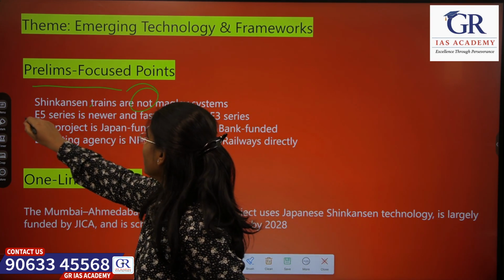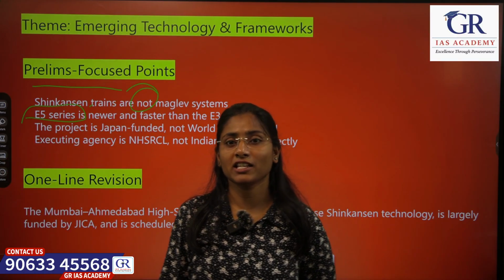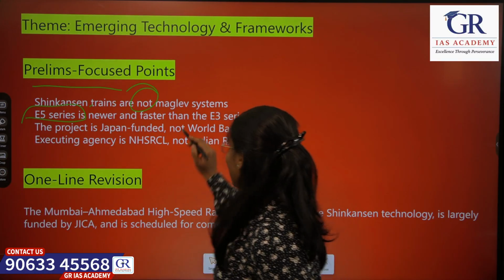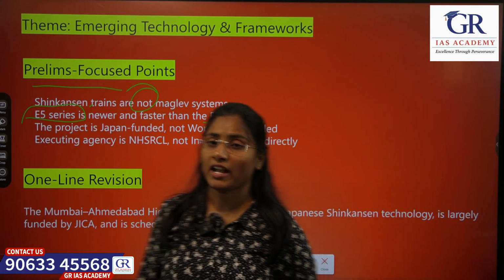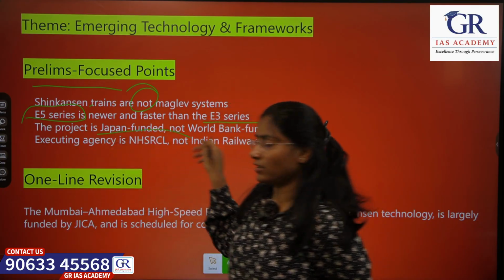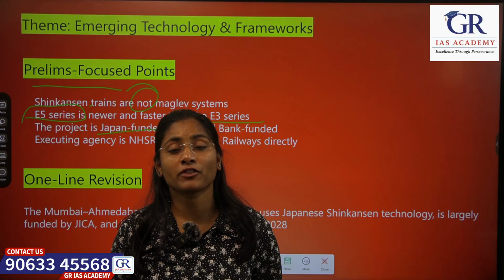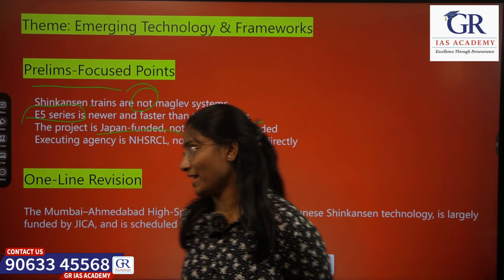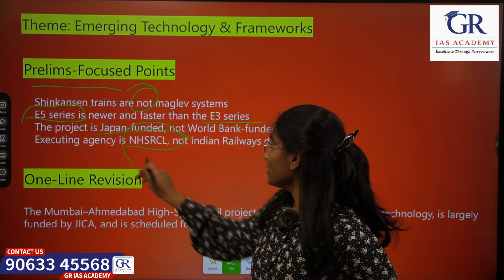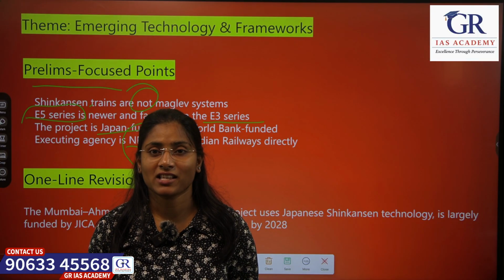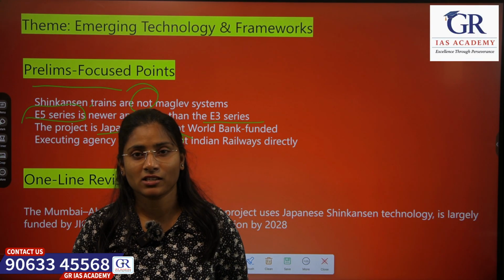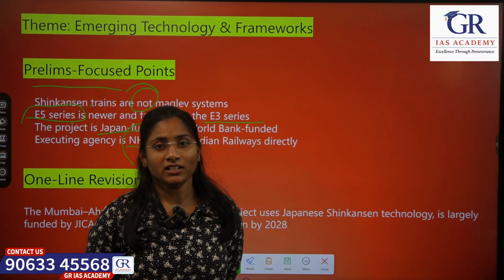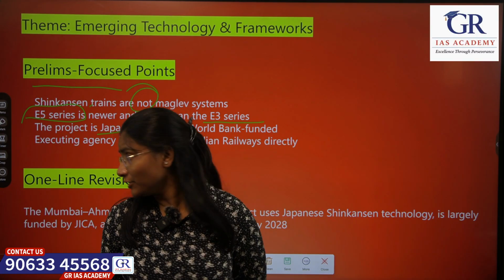Next, E5 series is faster than E3 series. And the project is Japan funded. 80% comes from JICA, not the World Bank. Next, this is implemented by NHSRCL, so Indian Railways is not directly involved in implementation of this project.